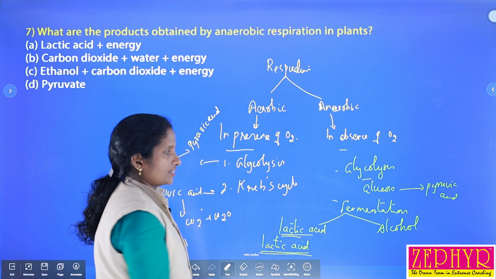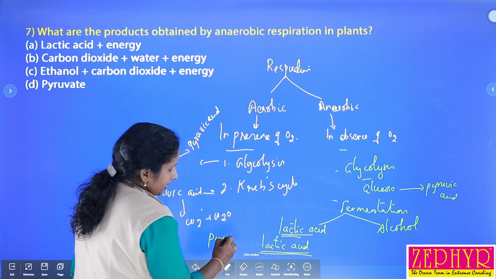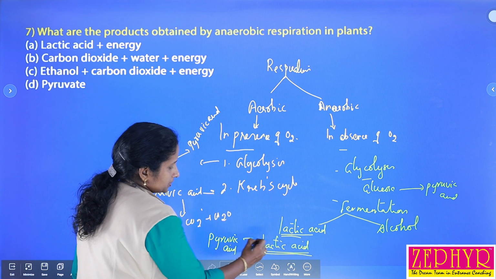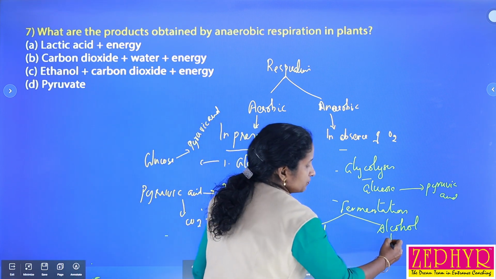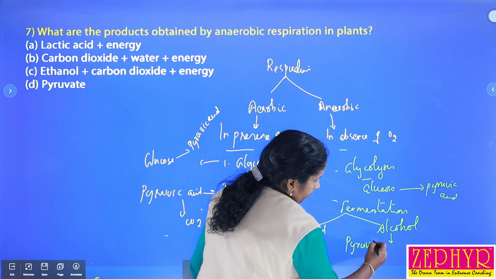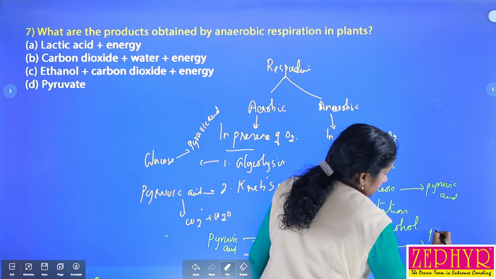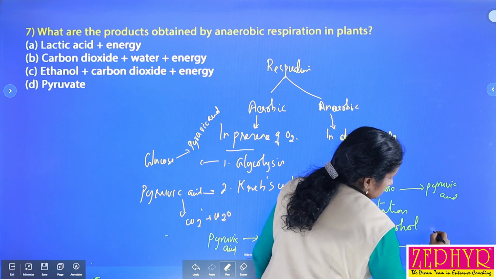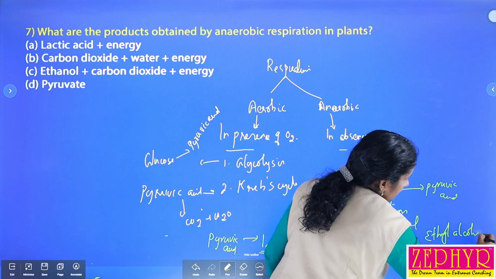In the absence of oxygen, this pyruvic acid is converted into lactic acid, and that is called lactic acid fermentation. Then in alcoholic fermentation, this pyruvic acid is converted into ethyl alcohol and carbon dioxide.